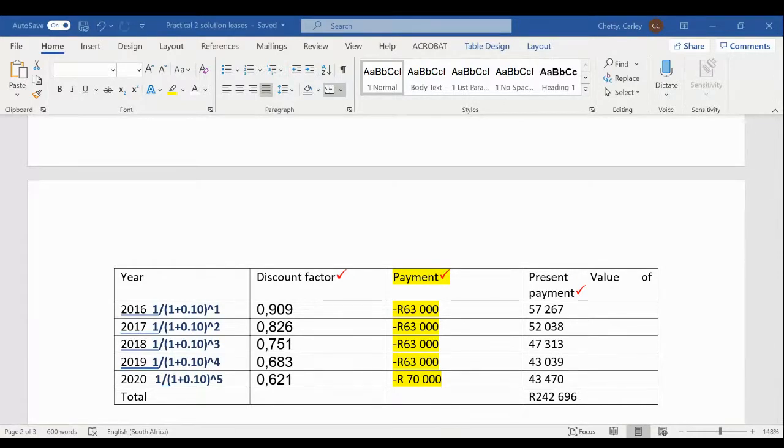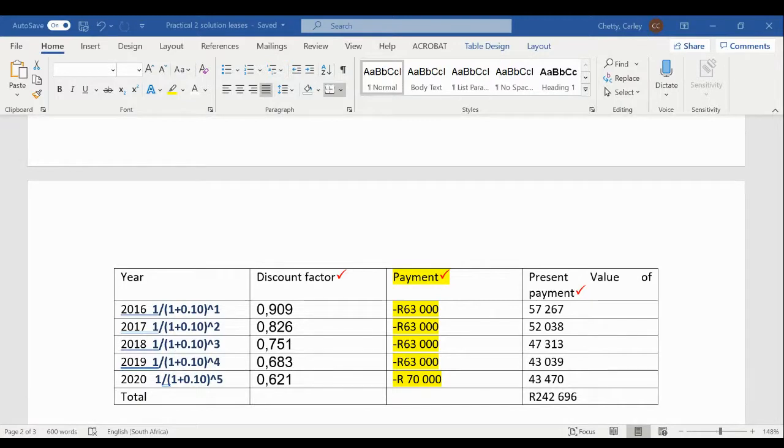In order to calculate this discount factor of 0.909, we will go 1 divided by 1 plus your interest rate. Because this is 1 year away, we are saying to the power of 1. That will give us our discount factor.